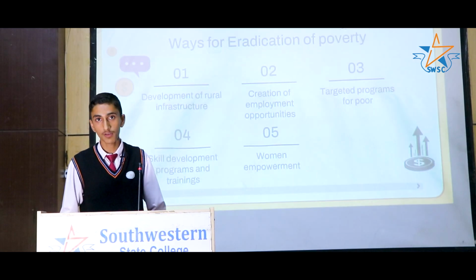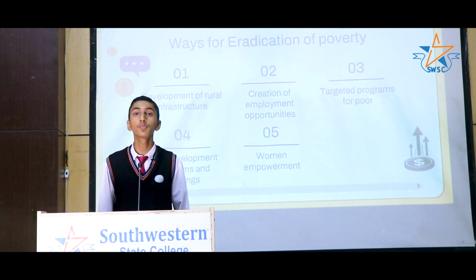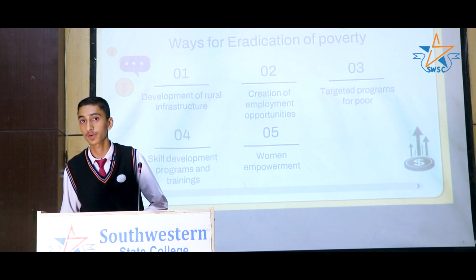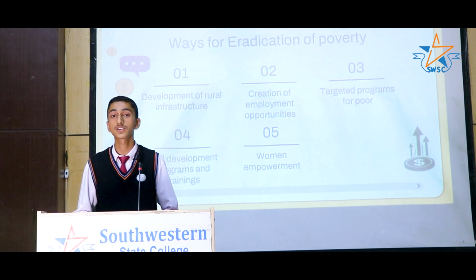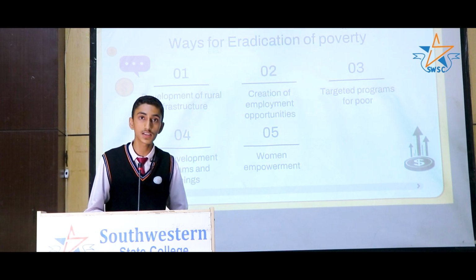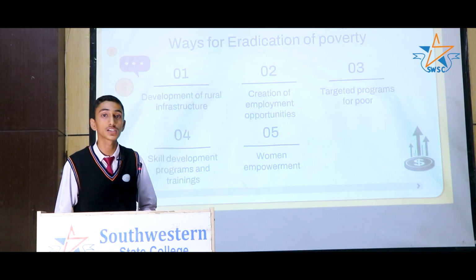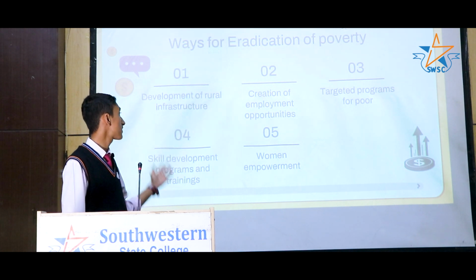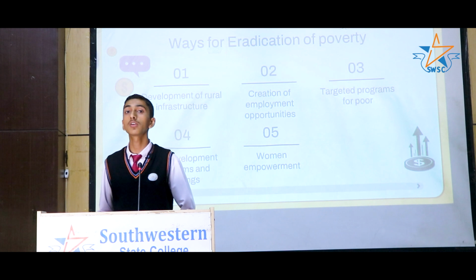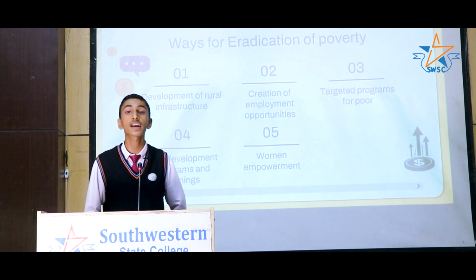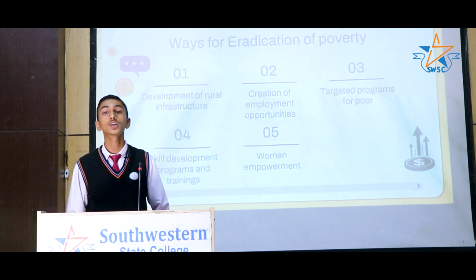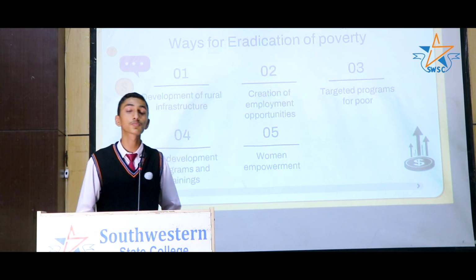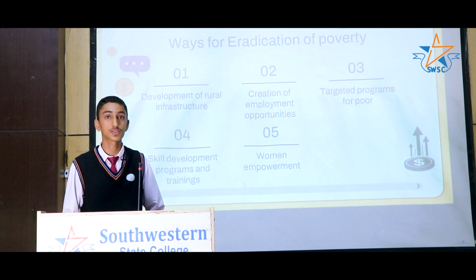So the first point is development of rural infrastructure. The development of rural infrastructure helps in creating opportunities and productivity of rural people. Adequate transportation, irrigation, health, education, etc. facilities help in creating economic opportunities, which helps in poverty reduction in the long term. The second point is creation of employment opportunities. I think we all know that the major cause of poverty is lack of employment opportunities. So priority should be given to the establishment of small-scale cottage industries, which provide employment opportunities in the off-seasons too.